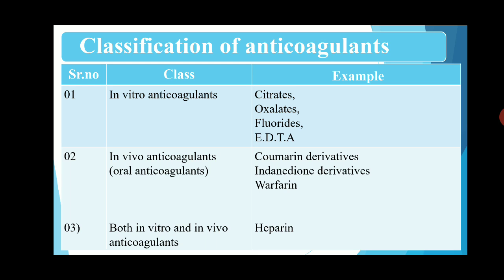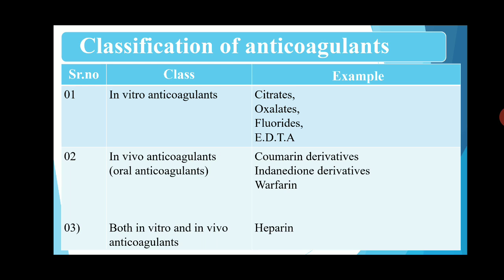Then in vivo anticoagulants, म्हणजे बॉडीच्या आतमध्ये. इन व्हिवो म्हणजे बॉडीच्या आतमध्ये जे कार्यरत आहे त्यांना म्हटलं जातं इन व्हिवो अँटीकॉग्युलंट्स. These are also called oral anticoagulants. For example coumarin derivatives, indanedione derivatives and warfarin. These are the drugs used to stop the clotting or prevent the action of clotting in the blood.